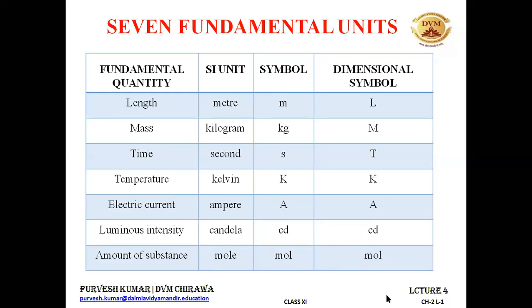All right. So these are the 7 fundamental quantities along with the 7 fundamental units that we use in the SI system. You have to keep these in mind, the symbols and the dimensional symbols. Most importantly, the dimensional symbols, because we will be using them in the dimensional analysis that we are going to do next.